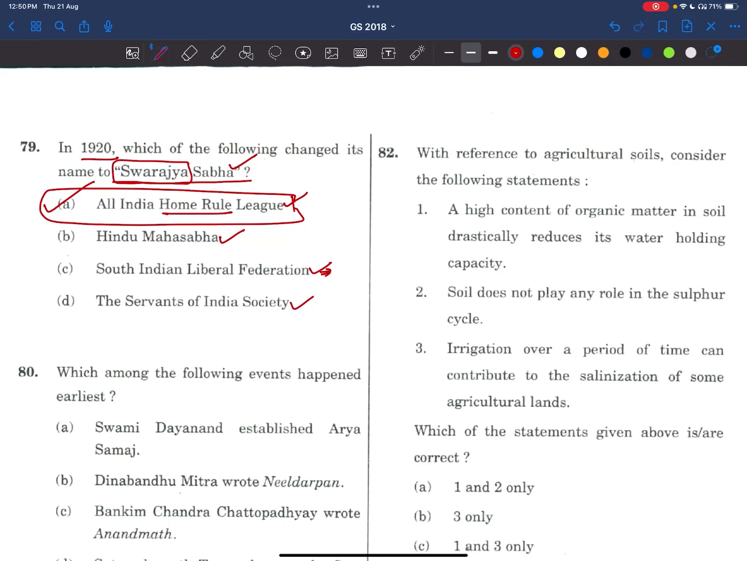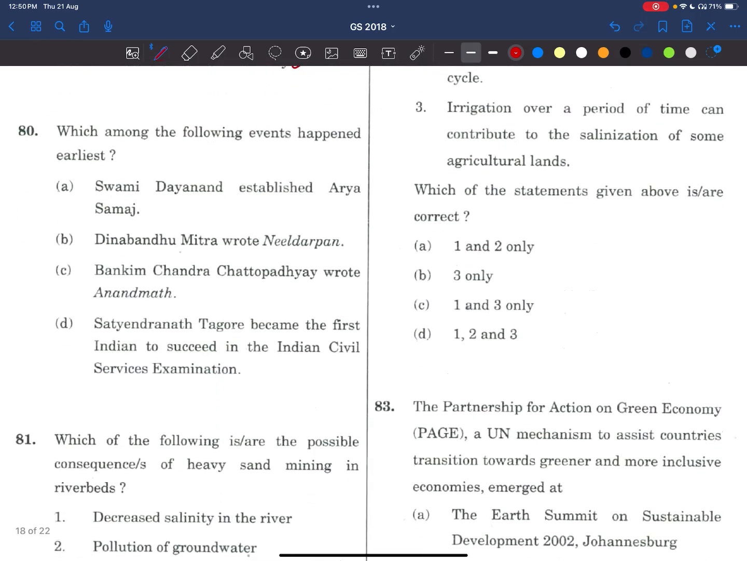Very important. Coming to the 80th question. Which among the following events happened earliest? Swami Dayananda established Arya Samaj. It was established in 1875. Dinabandhu Mitra wrote Neel Darpan. See, Neel means it is a color, indigo. So the indigo movement at that time, 1858 to 1859, the 1860s. Keep this in mind.